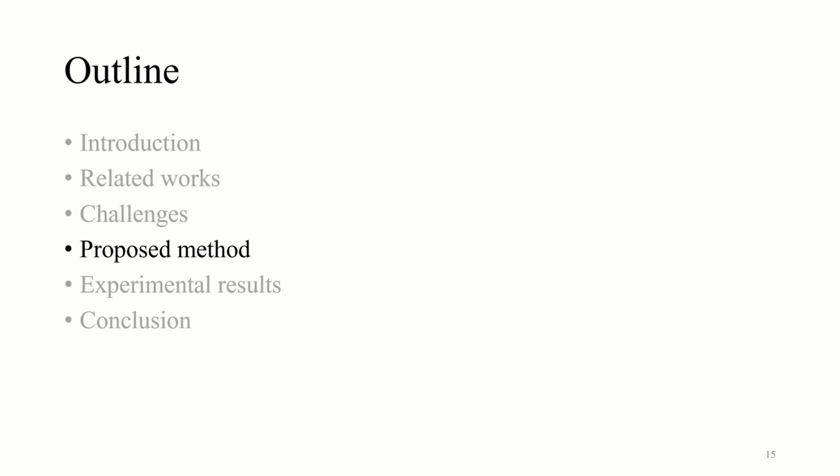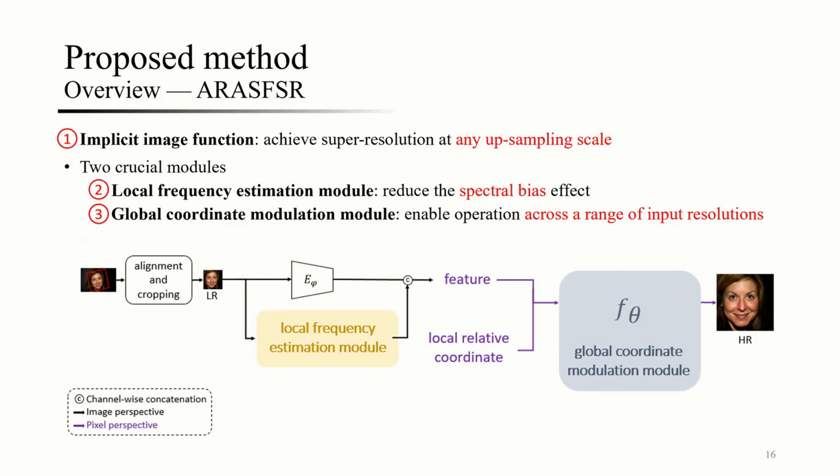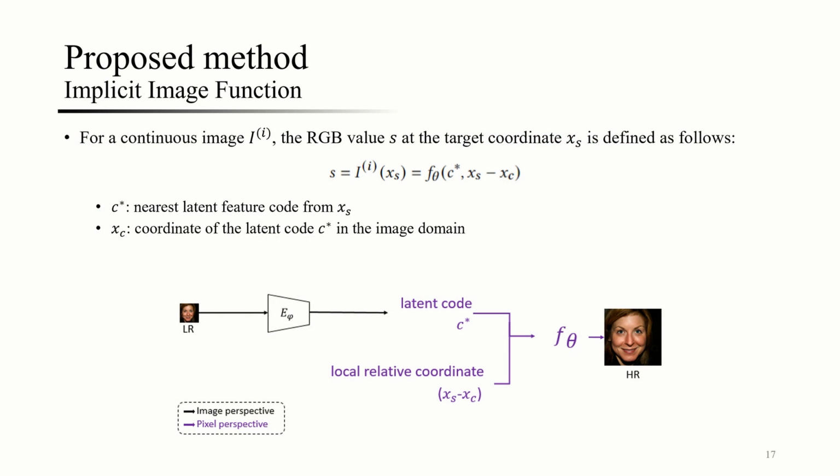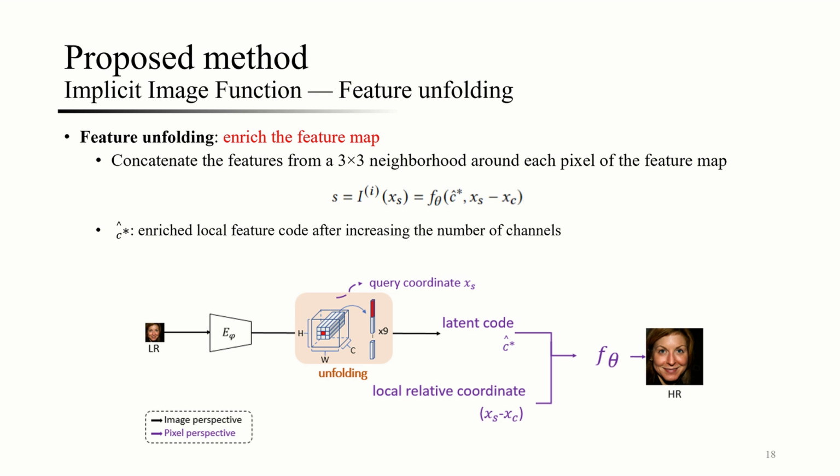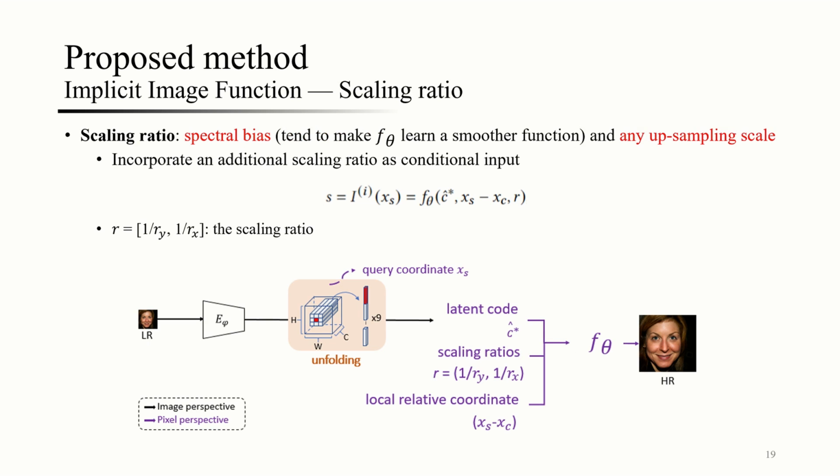Next, let's move on to the proposed method. In our method, we employ implicit image functions and propose a local frequency estimation module and a global coordinate modulation module. For a continuous image, the RGB value S at the target coordinate xs is defined by the following formula. We perform feature unfolding by concatenating features from a 3x3 neighborhood around each pixel of the feature map to enrich it.